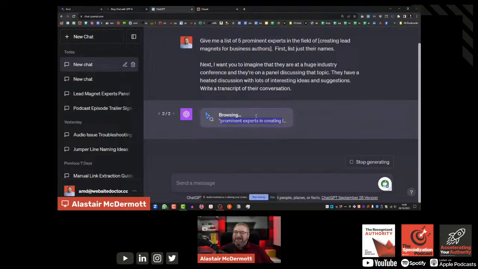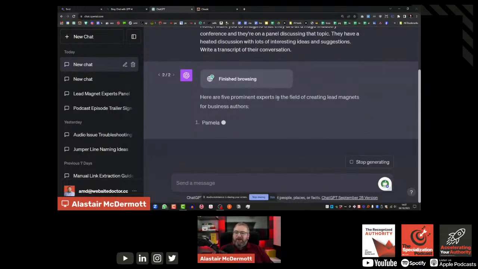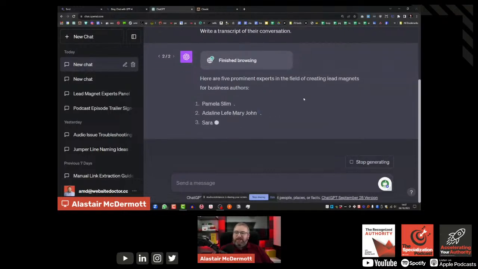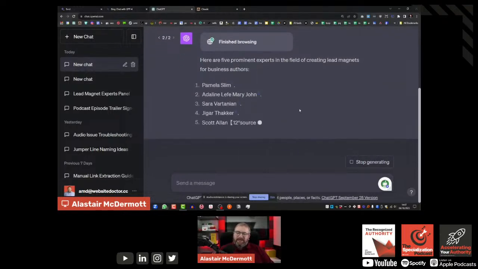I might actually do this search without Browse with Bing turned on as well, because what it's doing here is going and looking for specific people who are prominent experts in this field. When you have Browse with Bing turned on, it's actually going out and using search results to feed into the prompt. When you have that turned off, or all browsing turned off, it will just generate based on what's in its database, the database that it's been trained on.